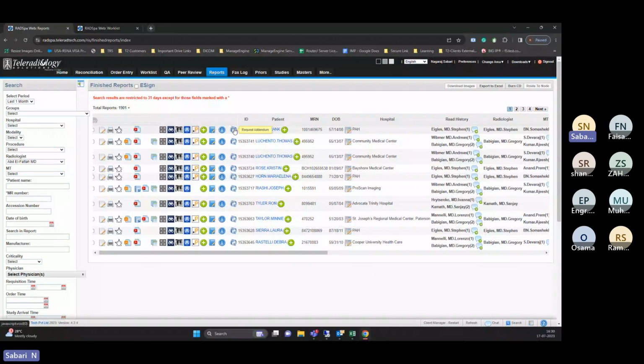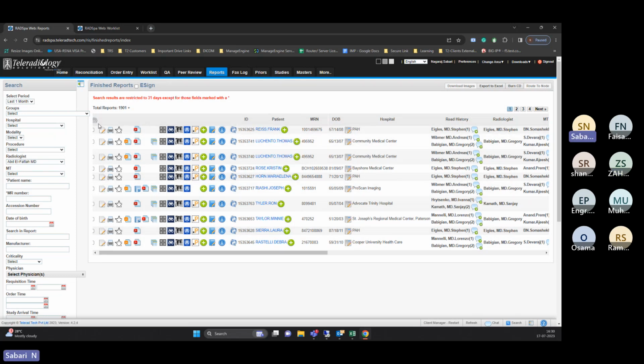The client also can request it if we give the permission, or else our internal team can do it, or the radiologist himself can create it, because he comes to know the report has already been finalized but he missed something and wants to add it. So he can request an addendum and start adding it as an additional report.